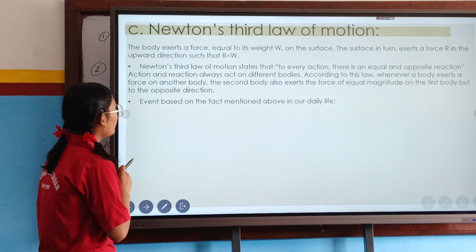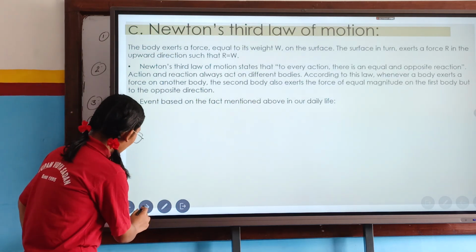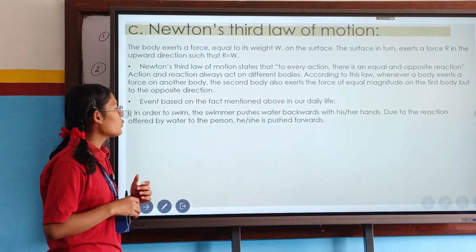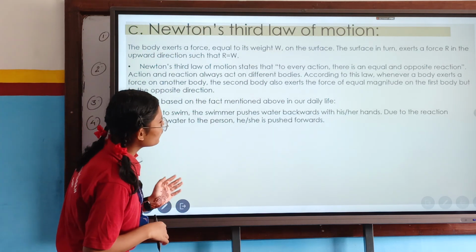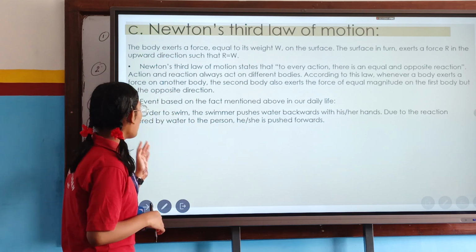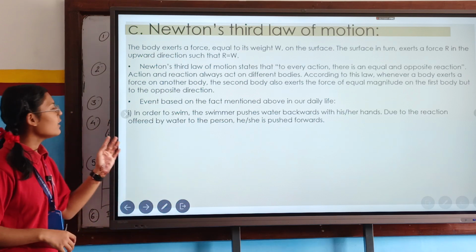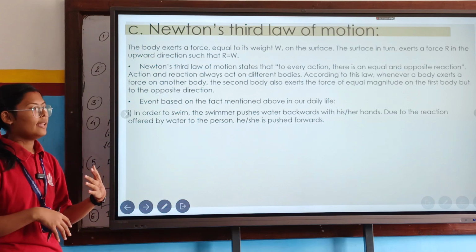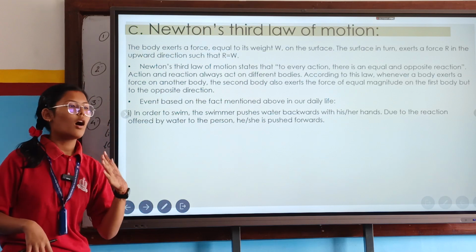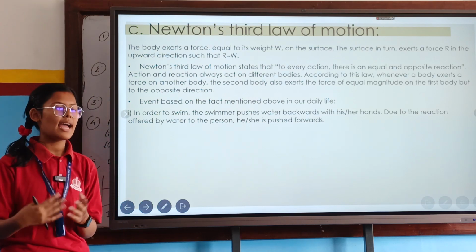There are many events based on this third law of motion, and one is mentioned here. In order to swim, the swimmer pushes water backwards with his or her hands. Due to this reaction offered by water to the person, he or she is pushed forwards. We can even see while we swim in a swimming pool, we push the water backward through our hands and we move forward.